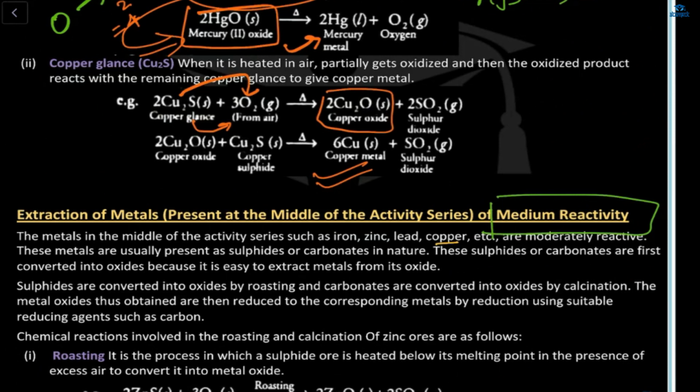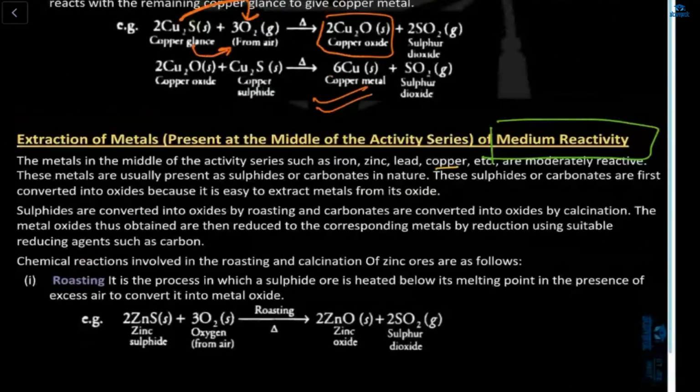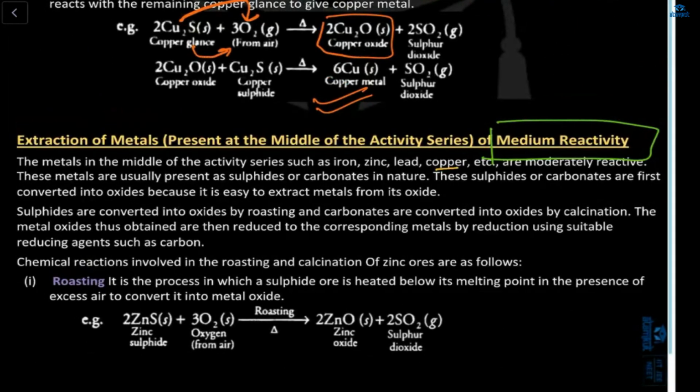Okay, good. Now, extraction of metals of medium reactivity. What is written over here? The metals in the middle of the activity series are iron, zinc, lead, and copper. That's why I've asked you both to learn the reactivity series, so it will be very familiar to you. These metals are moderately reactive. Not highly, not less, in the middle.